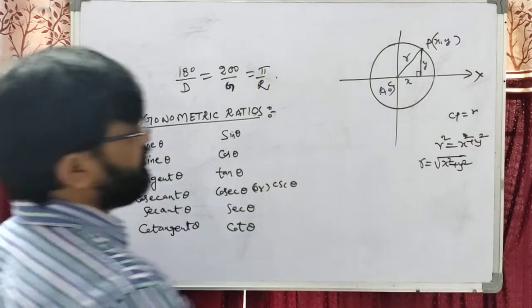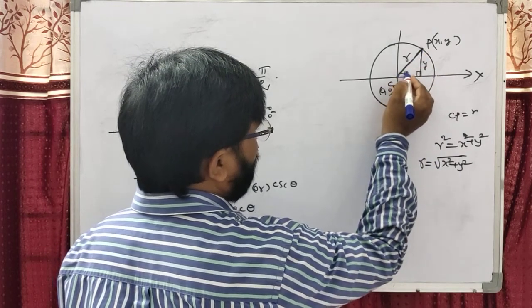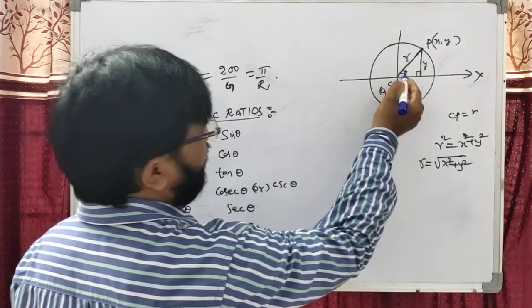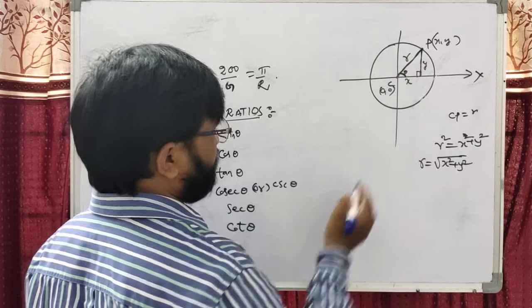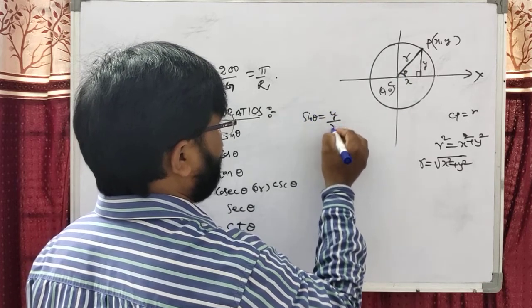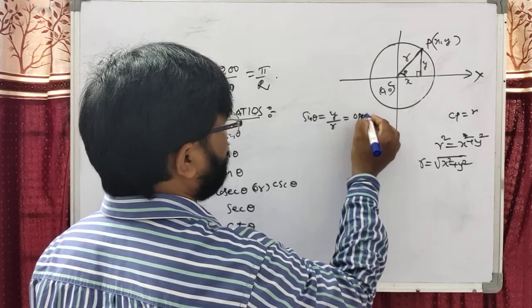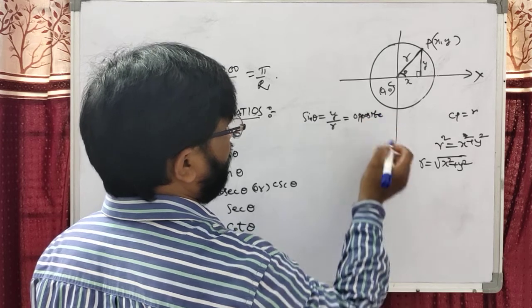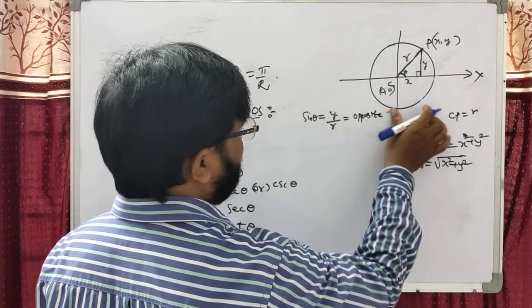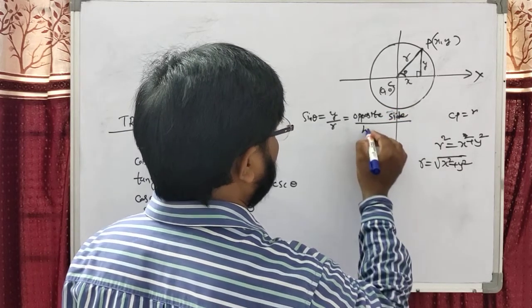Now suppose the radius makes an angle theta with the positive direction of the x-axis. Okay students, now CP makes an angle theta with the positive direction of the x-axis. We can write sin theta equals y by r. Y by r, that is opposite of theta, opposite side by hypotenuse.